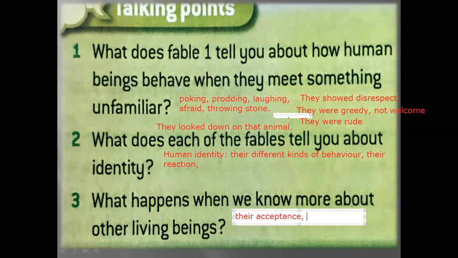Like in Fable 1, after they knew him, they made him a necklace of flowers. Even they named him, then they looked after him, and they lived happily ever after together. They accepted him. When you know animals and others, it also helps.